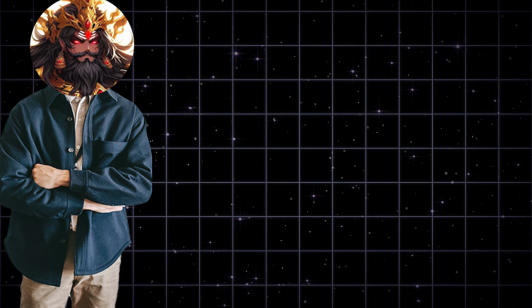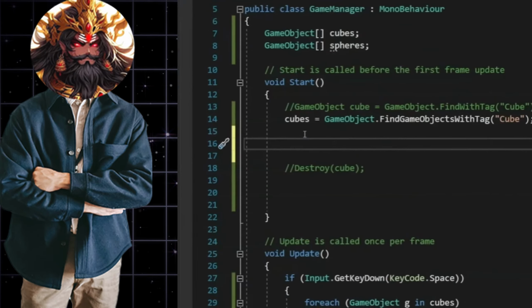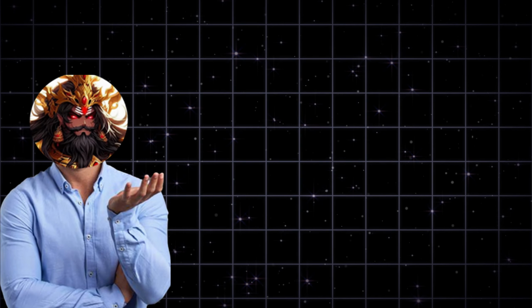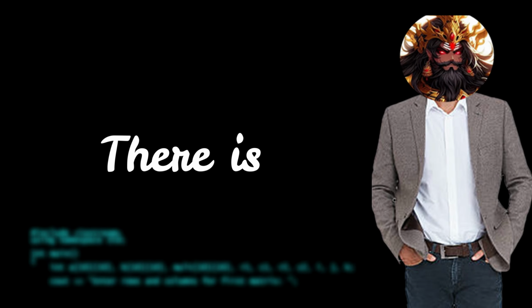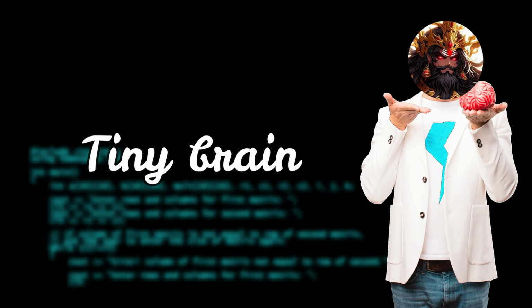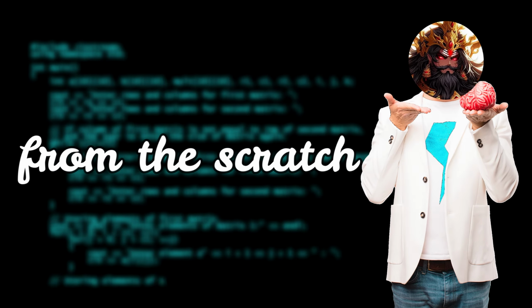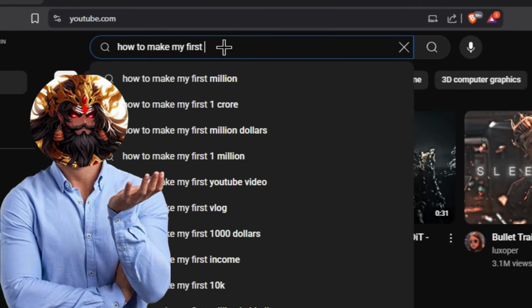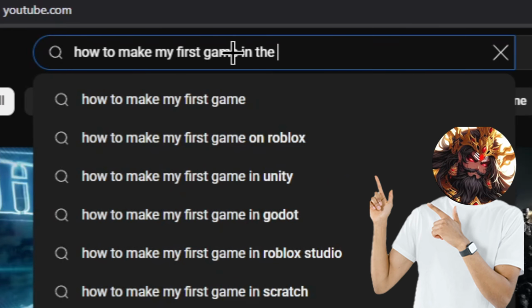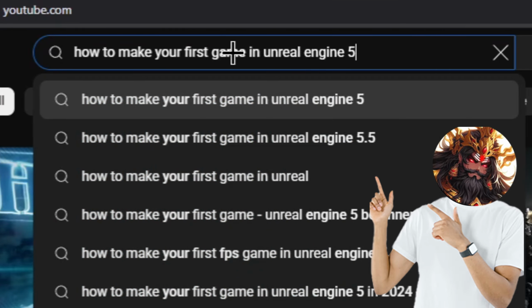So as a Unity game developer, I am accustomed to writing scripts. And the problem is the Unreal Engine uses blueprints for games. Yeah, there is C++, but my nut-sized tiny brain cannot learn that C++ language from scratch, which Unreal uses. So I had to learn the blueprints while making my game. So as any beginner will do, I just went to YouTube to learn the Unreal.